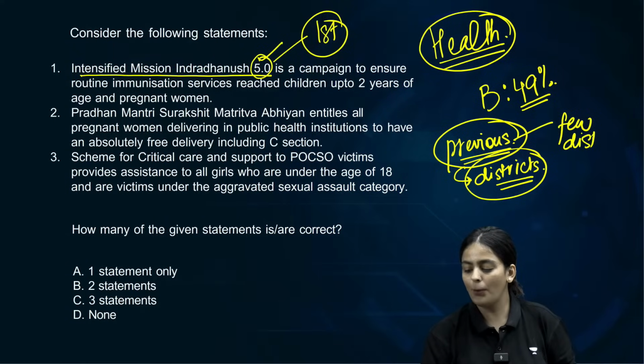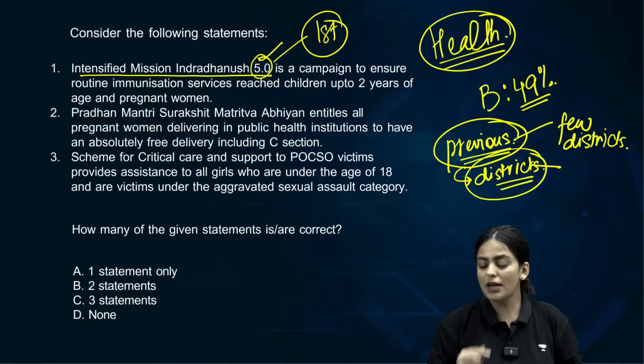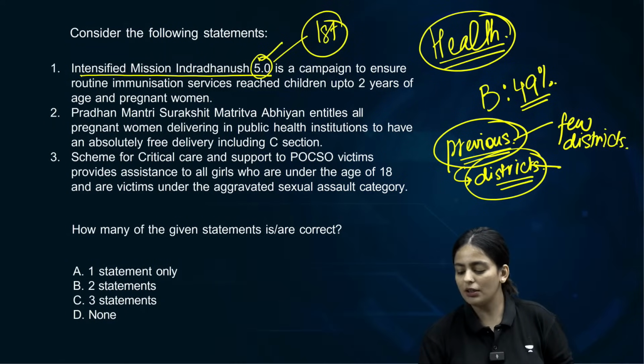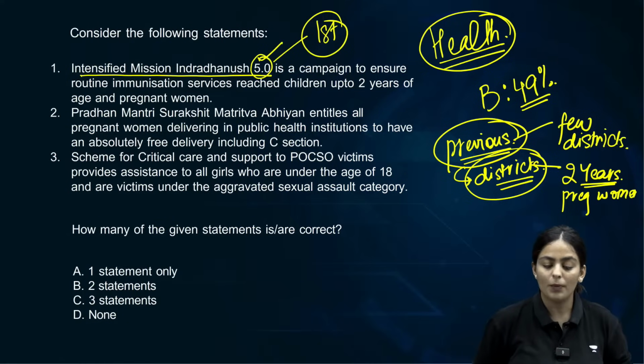The second important objective was that it was trying to target only children up to the age of 2, as well as women, particularly pregnant women. Clear? Now what changed in Indradhanush 5.0?